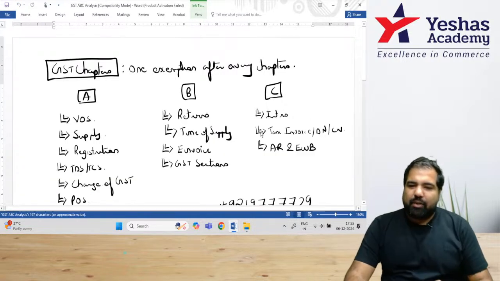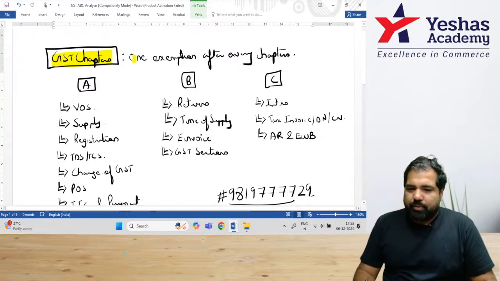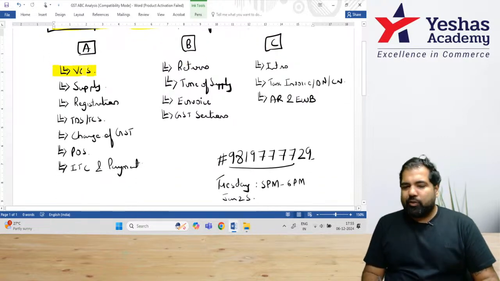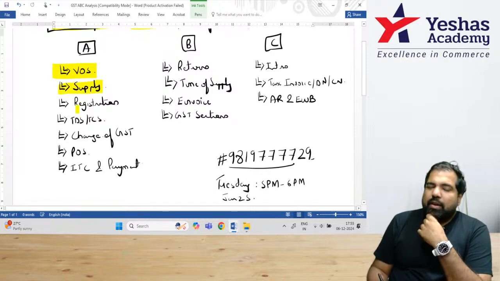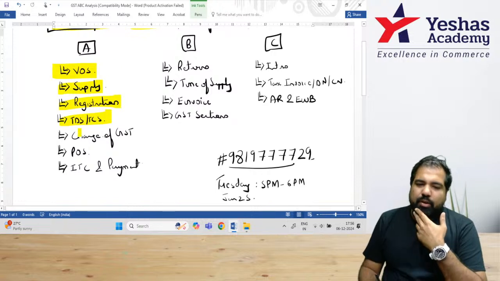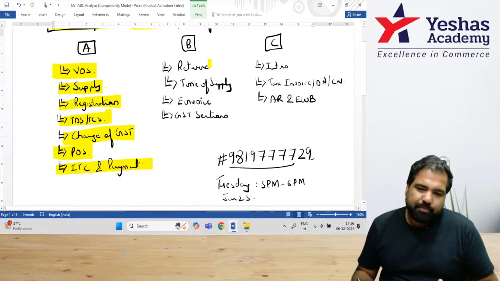GST ABC analysis. Have a look at what are the chapters and what is the order you should study in. So this is exactly the order you should study in, and you should do one exemption after every chapter. The day you come back from your law paper, start with value of supply. Small chapter, will give you confidence. Then do supply, then do registration, then do TDS, go to sleep. Next morning, do charge of GST, place of supply, and then go to ITC and payment. Don't start with that, otherwise it will never end.